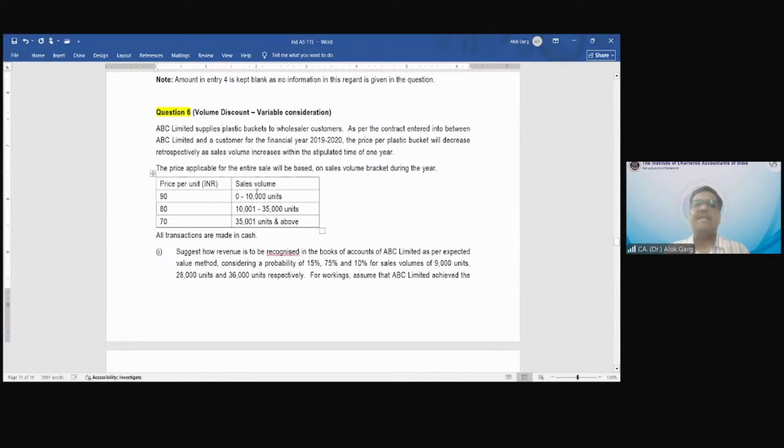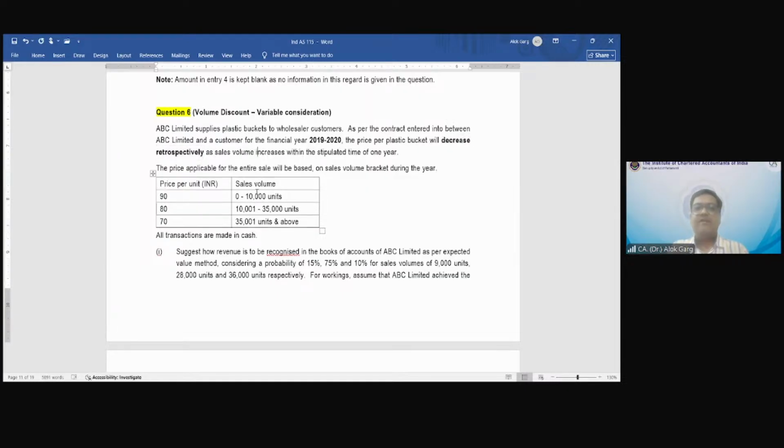ABC Limited supplies plastic bucket to wholesale customers. As per the contract entered into between ABC Limited and a customer for the financial year 1920, the price per plastic bucket will decrease retrospectively. See what is important. This word is important, retrospectively.